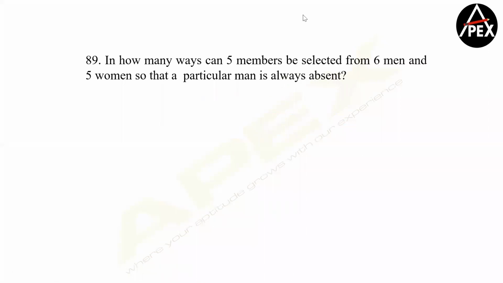Can we solve this, please? A particular man is always absent. Let's say Chandan is always absent. So I know that Chandan is one guy who's definitely absent, which means the remaining 10 people, no offense, Chandan. Out of the remaining 10 people, I have to choose 5. So therefore, my answer becomes 10C5. Clear?